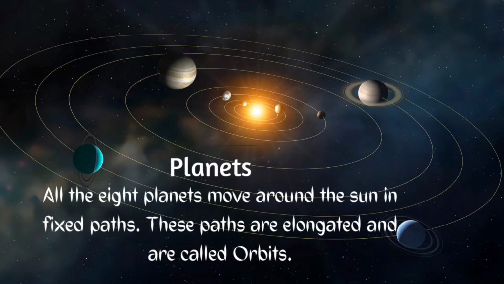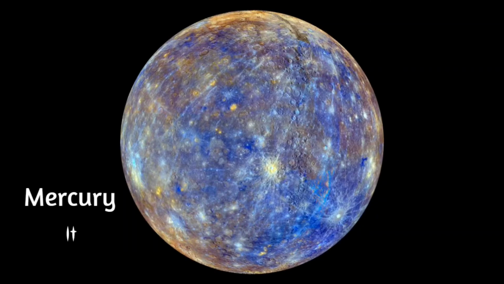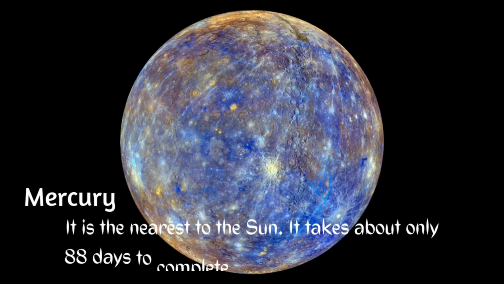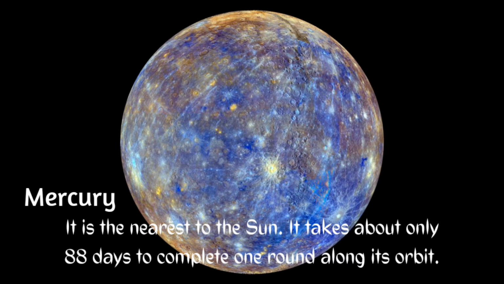All the 8 planets move around the sun in fixed paths. These paths are elongated and are called orbits. Or we can say orbits are the paths of the planet by which it moves around the sun. Now let us see the peculiarities of each of these planets. We will begin with Mercury. Mercury is the nearest planet to the sun. It takes only about 88 days to complete one round along its orbit.